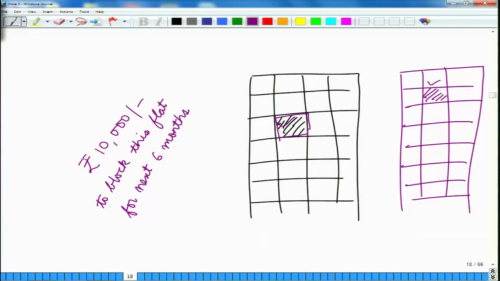So, basically I am giving this amount to the builder even though I am not getting a flat, because I am paying this amount to have an option on this flat. So, in lieu of being paid 10,000 rupees, even if another buyer comes to the developer, he is not going to sell this flat to the other buyer for the next 6 months. At the end of 6 months, even if I do not purchase this flat from this developer, he is not going to return me this amount of money. Now, this thing is known as option value.